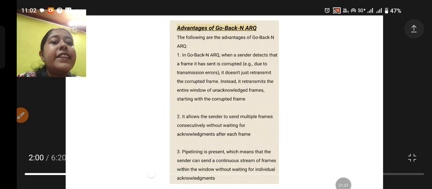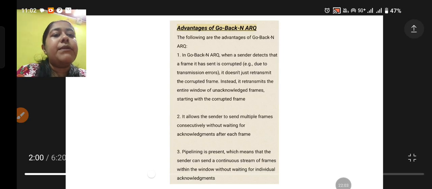It allows the sender to send multiple frames consecutively without waiting for acknowledgements after each frame. So it just goes on sending the frames, not waiting for an acknowledgement. It's very much efficient.